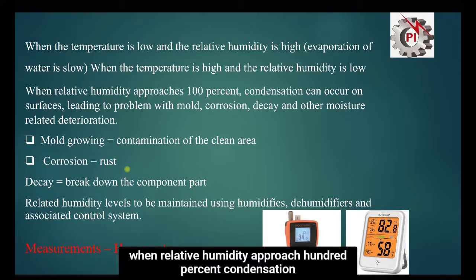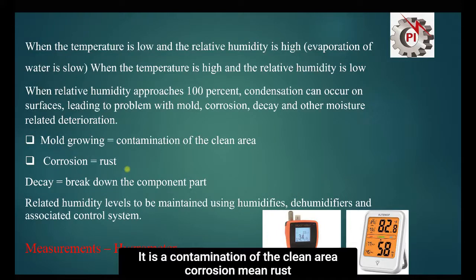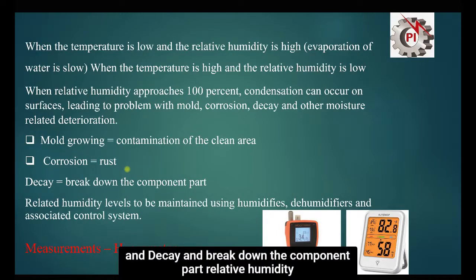When relative humidity approaches 100%, condensation can occur on surfaces, leading to problems with mold, corrosion, decay and other moisture-related problems. What is mold growing? It is the contamination of the clean area. Corrosion means rust, and decay breaks down the component parts.